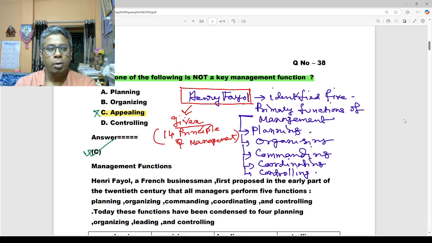Now you have to understand who gave this conception. Henri Fayol, a management expert, a French businessman and French engineer, gave this conception of functions: planning, organizing, commanding, coordinating and controlling. He gave 5 functions, and parallelly you have to study the 14 principles of management.